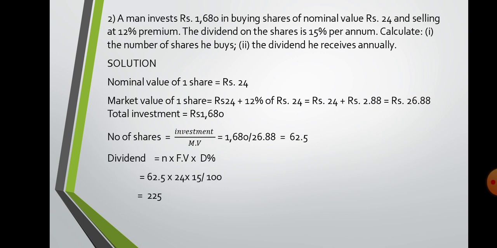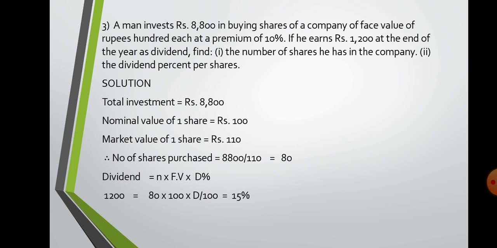Yes, this is a weird sum. Purposely I have put it on this slide because usually the number of shares should not be in decimal. But in your text one or two sums are there where they are in decimal, and then you may get confused that you are wrong. Hence I have put this sum. So number of shares is 62.5. Income they have to find. Again we use the same formula: number of shares N multiply by FV multiply by D%. I hope it's clear.